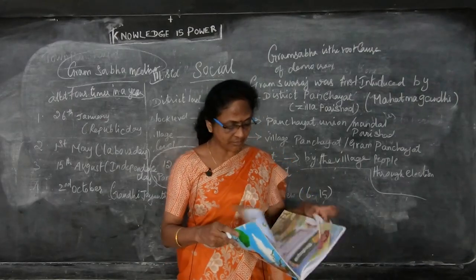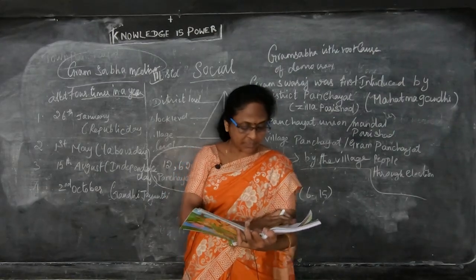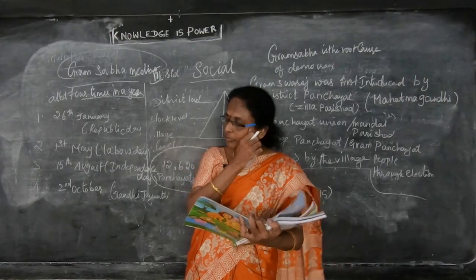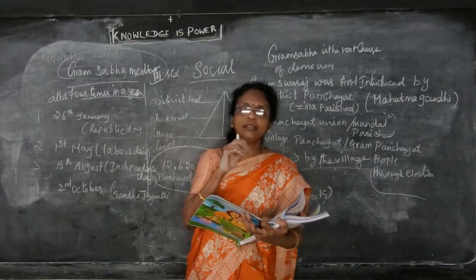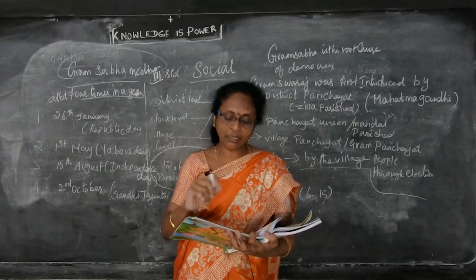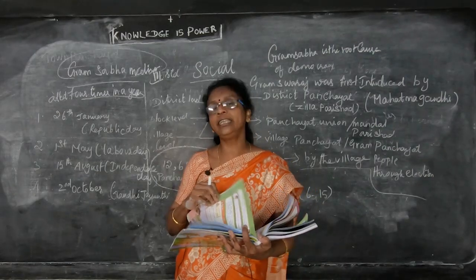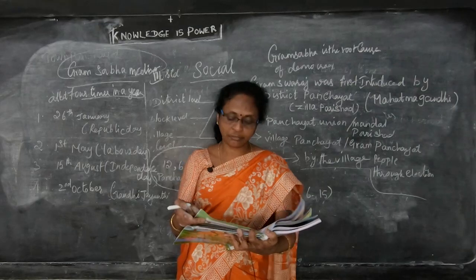So, in this lesson, we have seen about the Gram Sabha, the meeting held on Independence Day. The Gram Sabha meeting is conducted four times in a year. They have to discuss the development of the village people and what development they have to do. And they have to collect taxes from the people for the improvement of the villages.